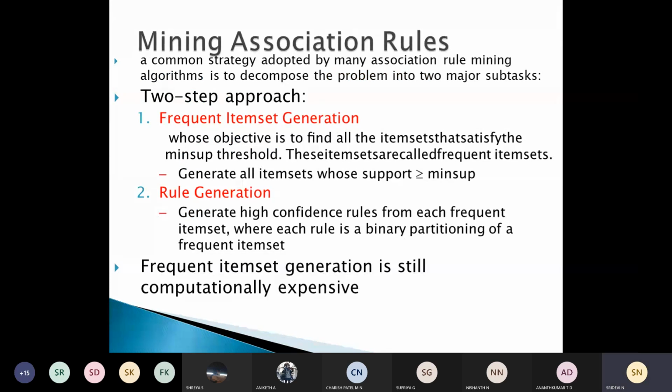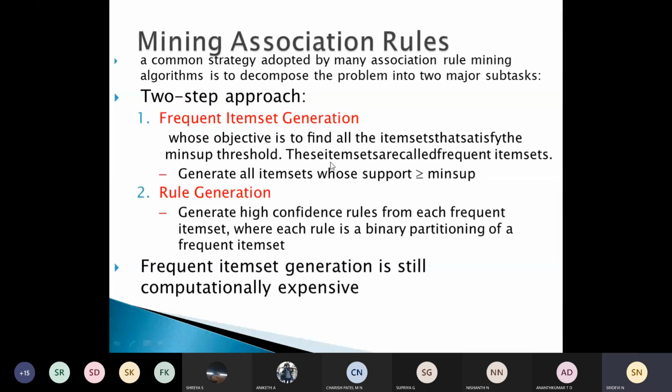The objective of this is to find all item sets that satisfy the minimum support threshold. These will be called frequent item sets. That is, we should generate all item sets whose support value is greater than or equal to some threshold, minimum support. The second is rule generation.